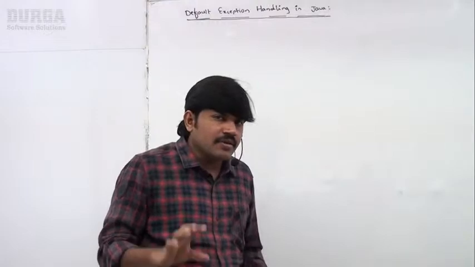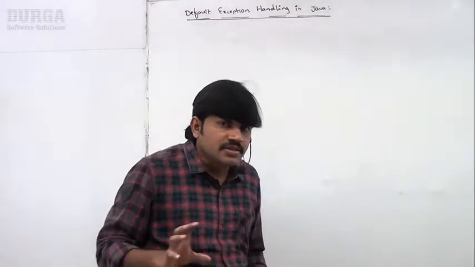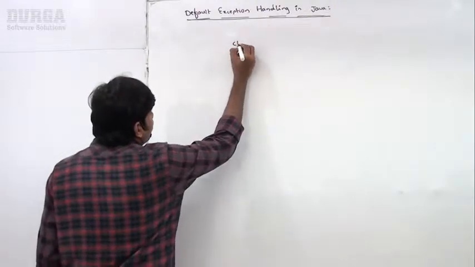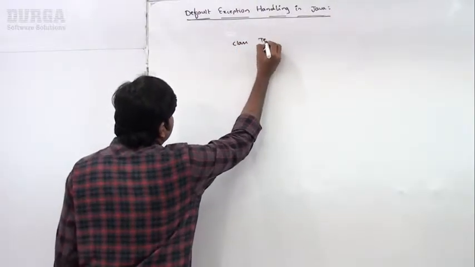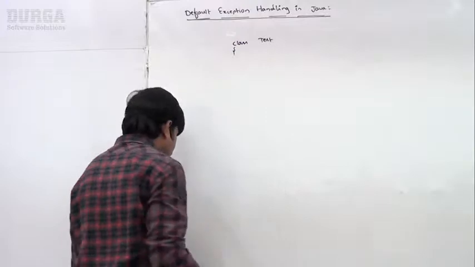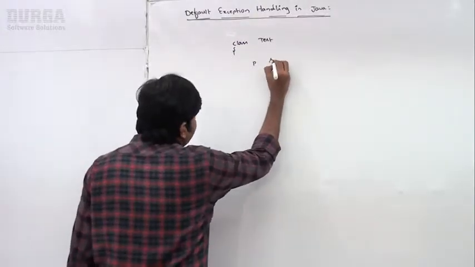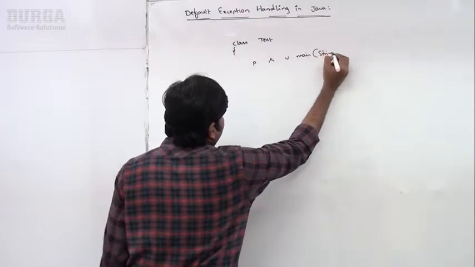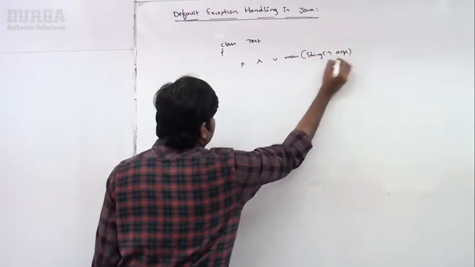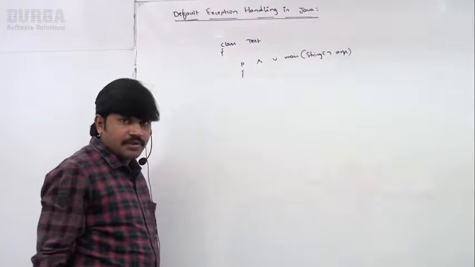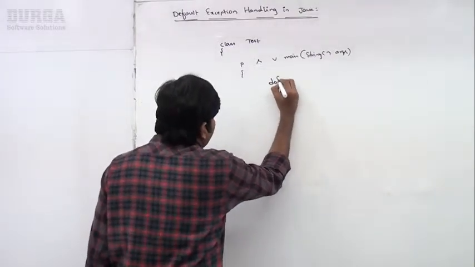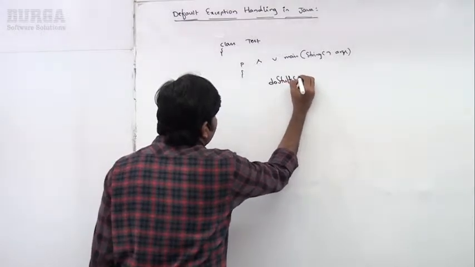Let me explain with a small example, then you can get much clarity. Here, have a look once. Observe, I have class Test, public static void main, String array args. This main method is calling, assume, the do stuff method.